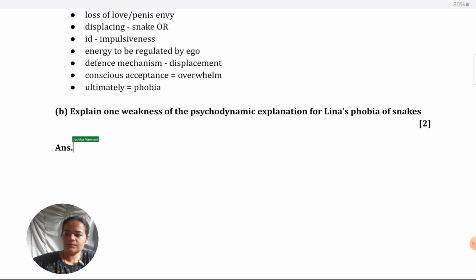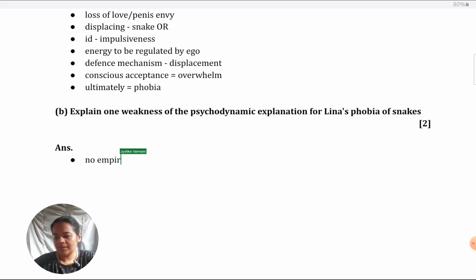Let's brainstorm which weaknesses we could give. One, and the most obvious one that I think most of you would be thinking about: psychodynamic explanation has no empirical basis. The evidence which is there to support it is very weak. Case studies are there, and they are not meritorious. They don't have good control or reliability or anything. So we can't take it as a valid explanation of Lena's phobia.